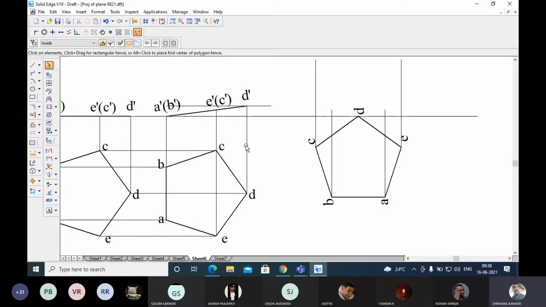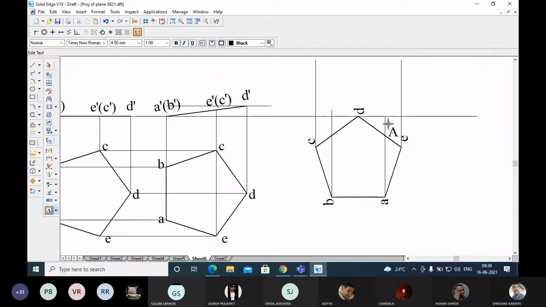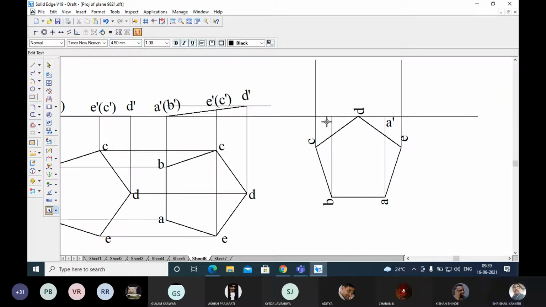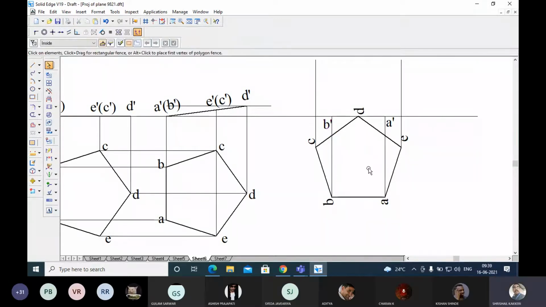Let me see what we can do. So A to A is on this A to A. This is point A, and here immediately you can write this is A dash. And similarly B to B. B is here only. So the B to B, this is point B dash.